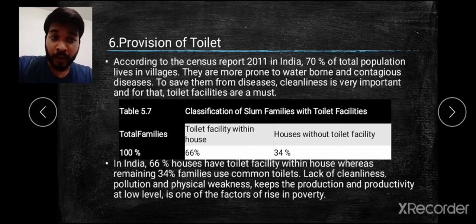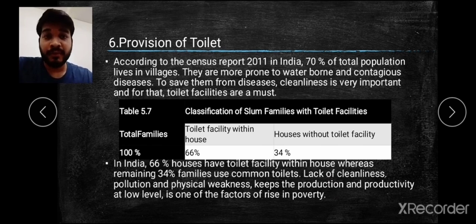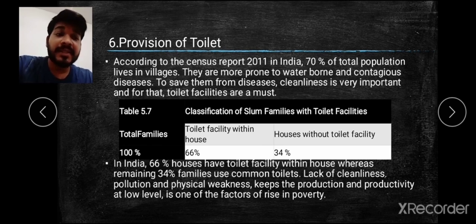And pollution and different types of diseases are caused, where physical weakness can happen, and it keeps our production and productivity low. Because of that disease we lack immunity, and it affects our body, or the people living in the village, very easily. Due to that their production capacity decreases, and this becomes a very major factor for the rise in poverty. Clear? So this is the provision of toilet.